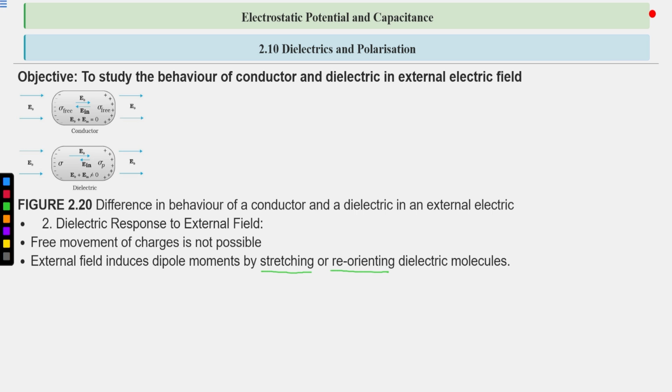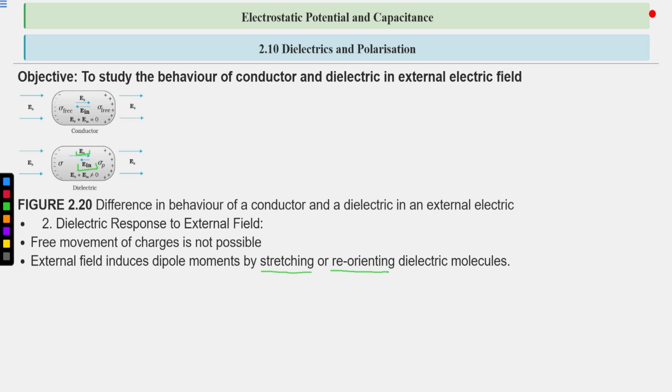So the external field induces dipole moments by stretching or reorienting the dielectric molecules. By this phenomenon, negative charges are induced here and positive charges here. But this is not due to free charges like in conductors. It is due to the reorientation or stretching of the dielectric molecules. So there is an induced electric field inside the dielectric due to these surface charges. But in the case of a dielectric, this induced electric field does not have magnitude equal to the external field.